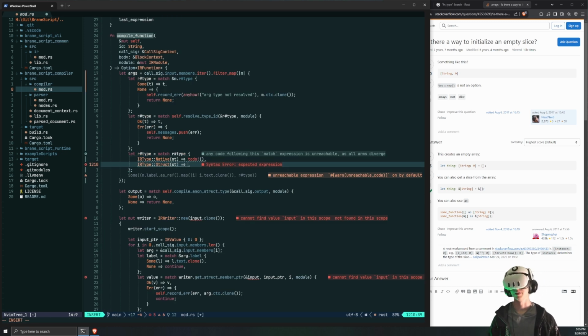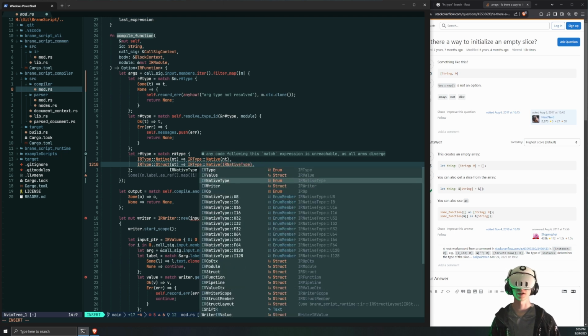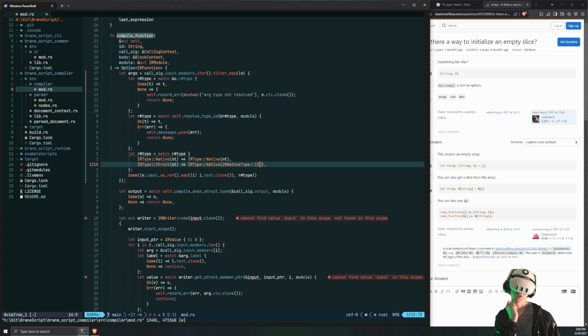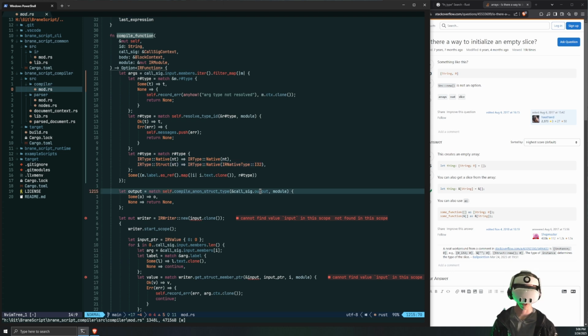If this is a struct type, we instead change it to native type. Let me just pass through the IR native type real fast. This probably will get changed into a pointer type, but for now it's IR native type I32, which is an int pointer. And now we get to do something similar for the output.